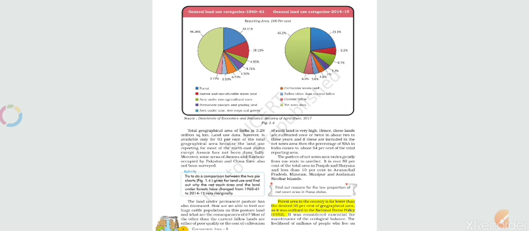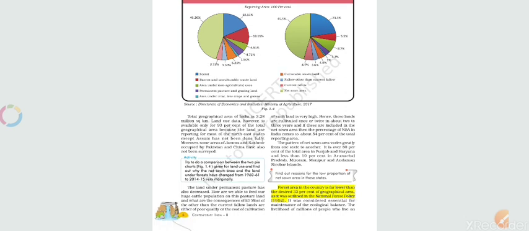Now you can compare what particular change has happened in which field, which kind of use is increasing, and what percent is decreasing.